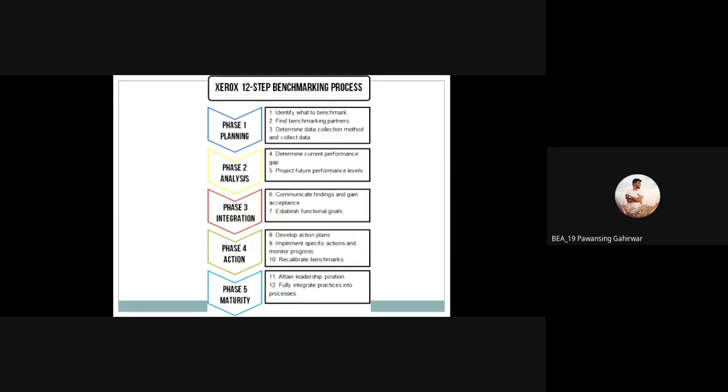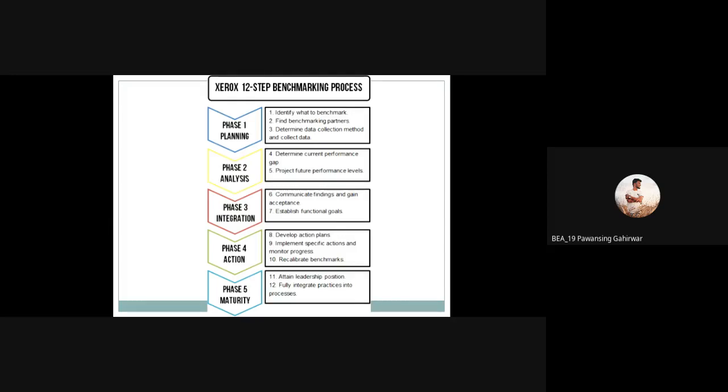This will be, we can say, mandatory. Continuous action or continuous measurement. Implement specific actions and monitor progress. Every time monitoring is always continuous. Monitoring is always on.